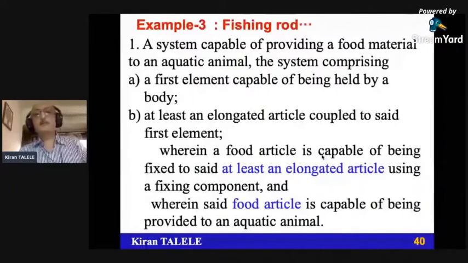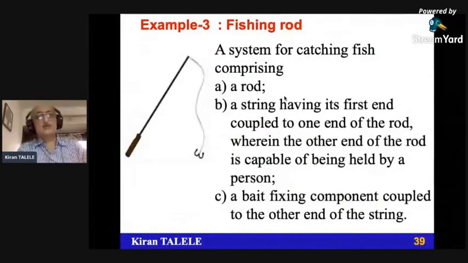A system capable of providing a food material. Obviously, the purpose is to provide a food material to an aquatic animal. To someone. Who is that someone? Aquatic animal. The system comprising a first element capable of being held by a body. It need not be a person. We can attach it to the wall. We can attach it to any stationary body and we can use it. You must have seen that many fishermen just attach it to the boat and forget about it. They don't hold it for a long time. So it need not be a person holding it. Anybody can attach it.